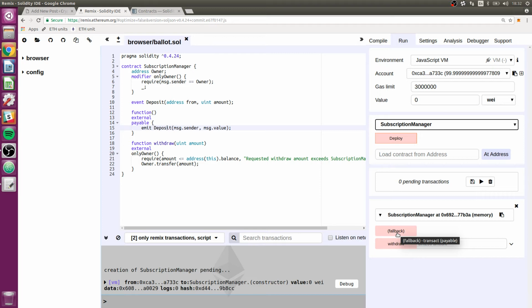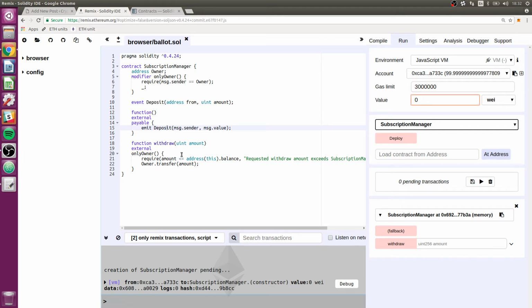We have the fallback, and we have withdraw. It's nice that it lists the fallback. I could see tools like this maybe neglecting to give us that option because it's just kind of a non-standard function. But in any case, we can set it either with the fallback, and we can withdraw. So let's give that a shot.